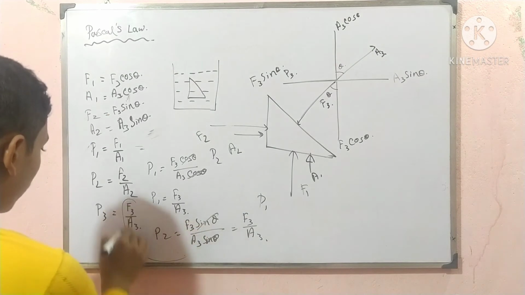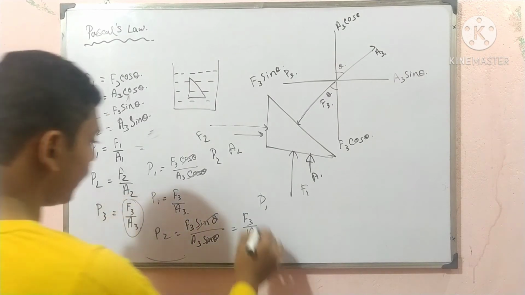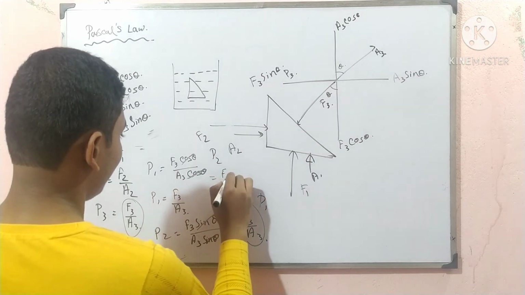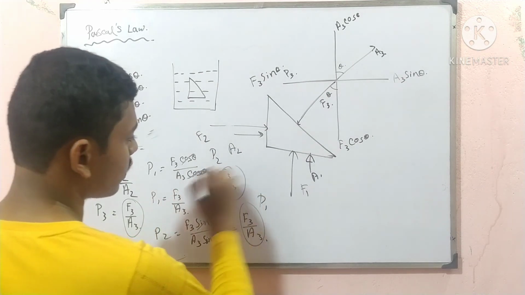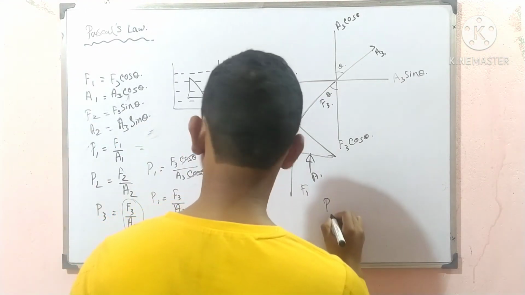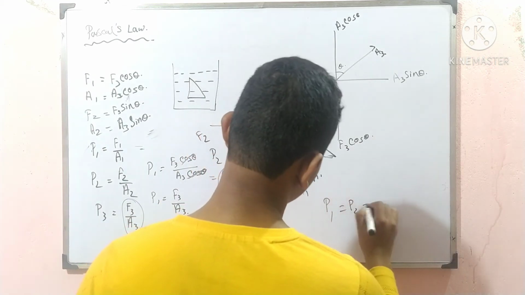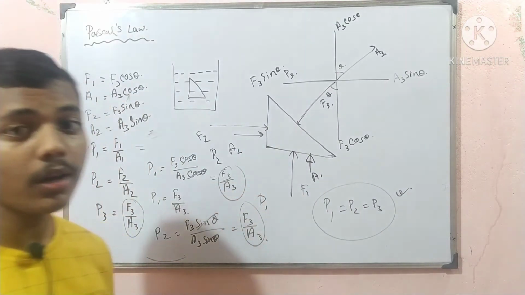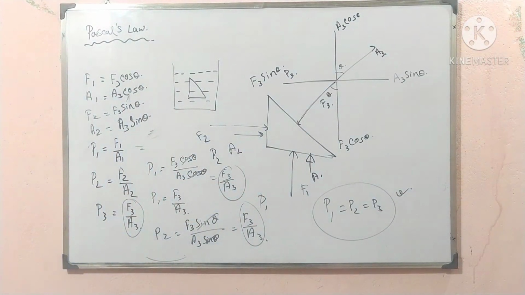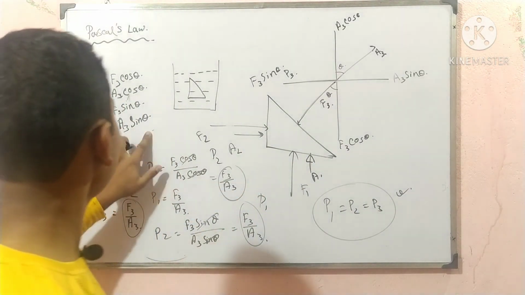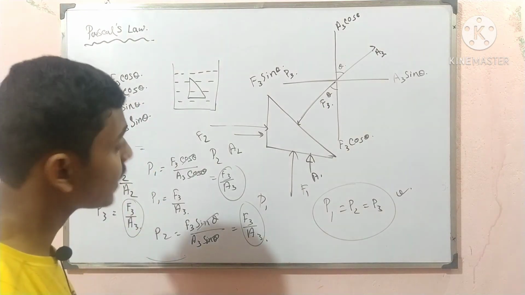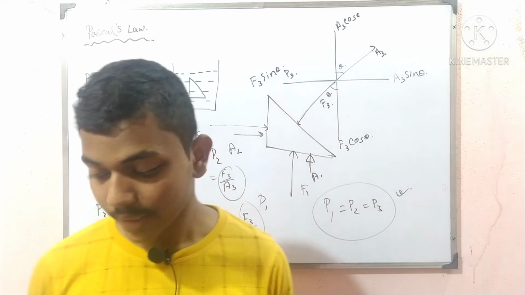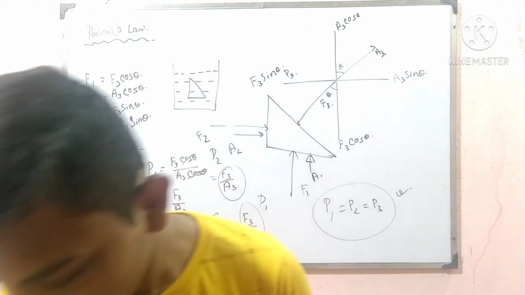Okay, so P1, P2 and P3 are equal. P1 is equal to P2 is equal to P3. The pressure at any point of a fluid or liquid is the same. That is our Pascal's law. Now we will do some examples and experiments related to pressure.